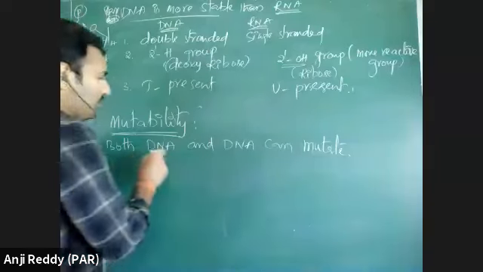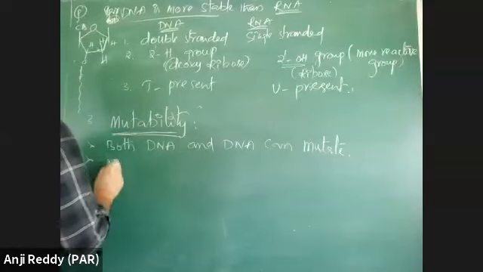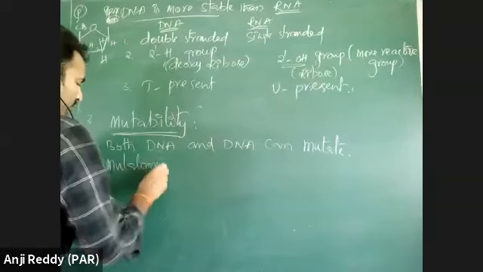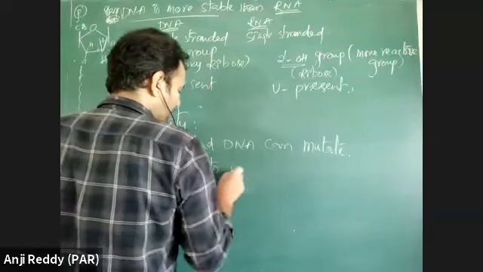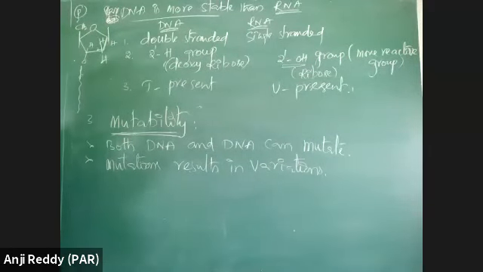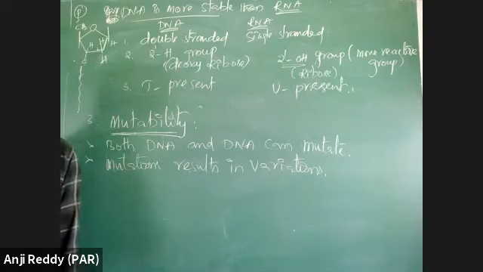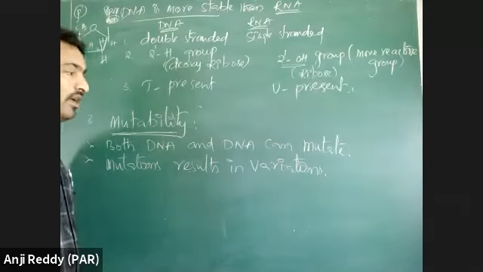See here, mutability, both DNA and RNA can mutate themselves. What is the reason for mutation? Mutation results in variation. What are variations? Development of new characters or formation of new varieties. That is called variation. If new property or new character is expressed, then it is called as variation. Variation should be there.